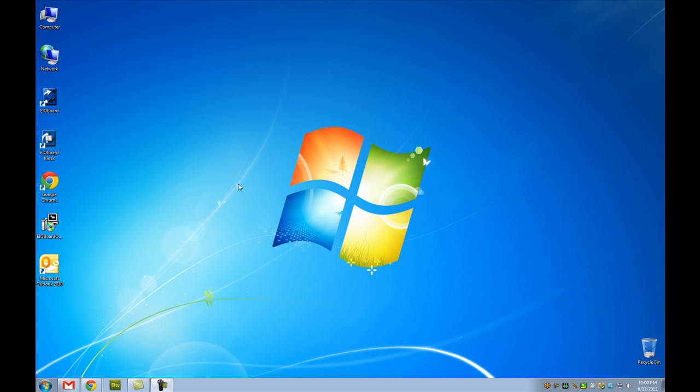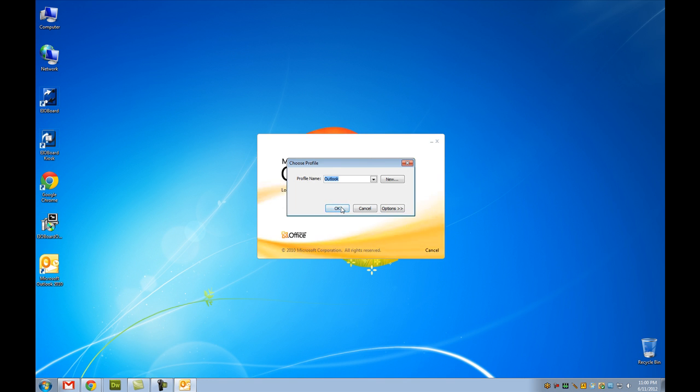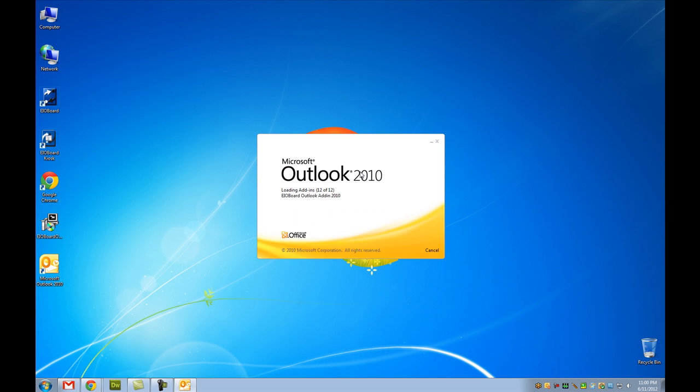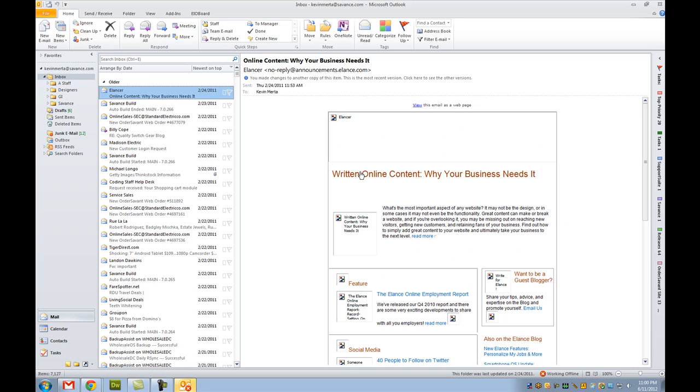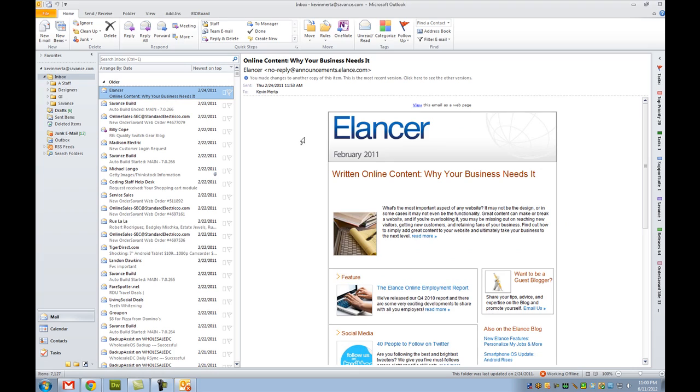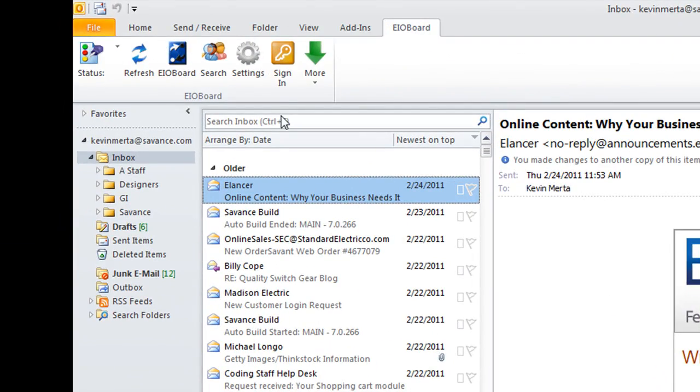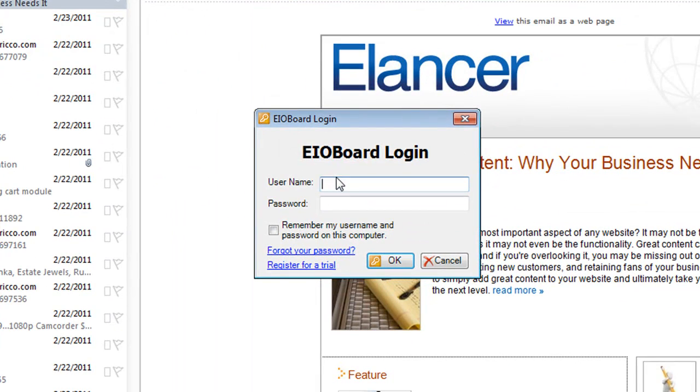Alright, the first thing we're going to do is launch Microsoft Outlook 2010. And the first thing you need to do is go to EIOBoard and sign in. So we'll sign in. And you can click remember my username and password on this computer, so you don't have to sign in each time you log into Outlook.